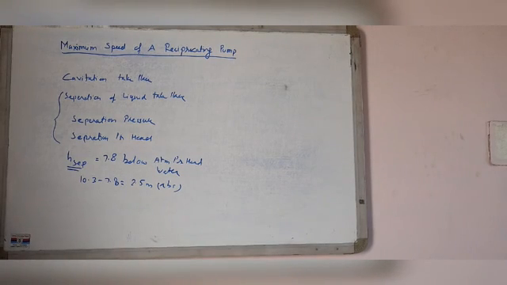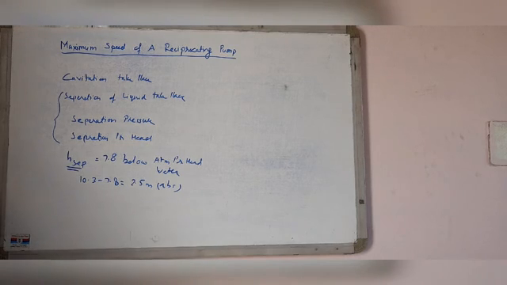The separation may take place during the suction stroke or during the delivery stroke. The maximum speed of a reciprocating pump during suction and delivery stroke is calculated from the indicator diagram.